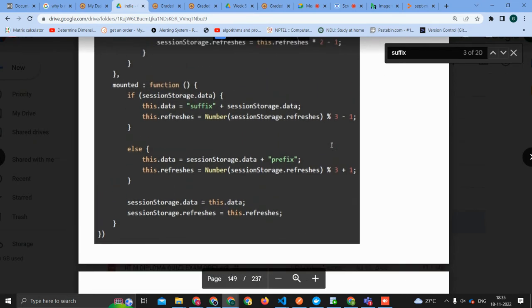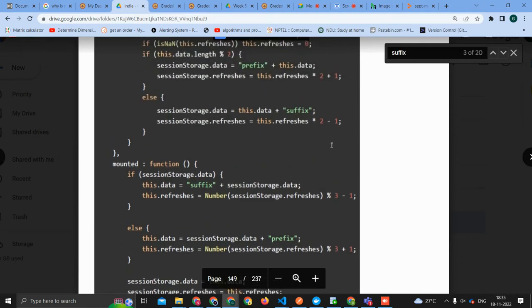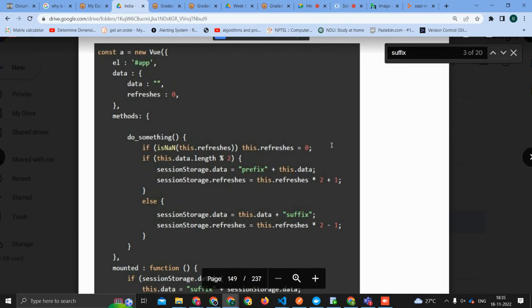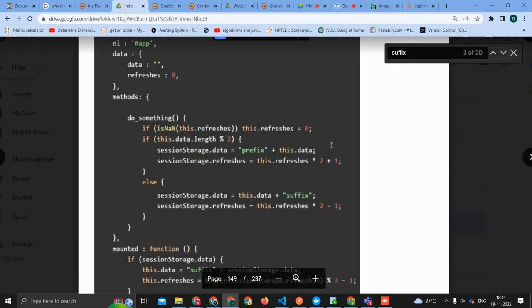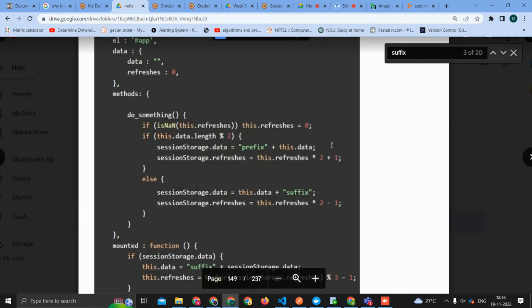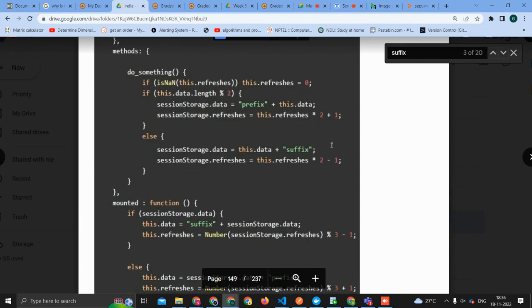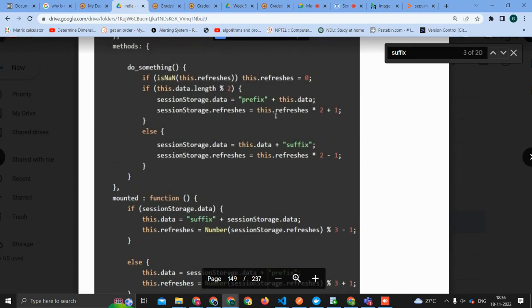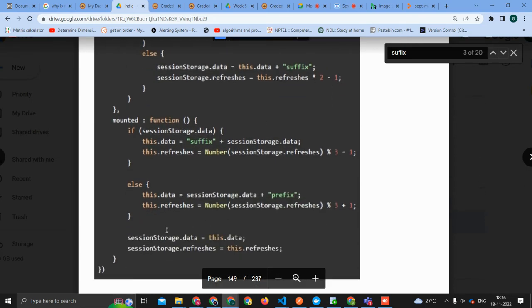What is the problem here is that, see, can you go a little above, Gokul? You have an app that has some data that is blank, and refreshes is zero. Fine. There is nothing in the session right now. If you want something inside the session or local storage, you have to store it explicitly. In yesterday's question, they are clicking on the button which goes inside the do something method, and they are storing it. But today they are typing the value in the input box, but they are not clicking on the button. They are directly reloading it.